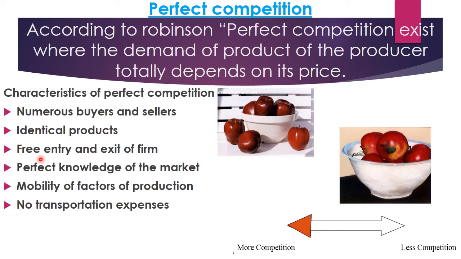Third comes free entry and exit of firm. Now from here, as perfect competition is there, any restriction is not there on entry and exit of the firm. So when the firms are gaining abnormal profits, new firms are very free to enter the market, and similarly when the firms are having loss or suffering from abnormal losses, they are free to exit from the market.